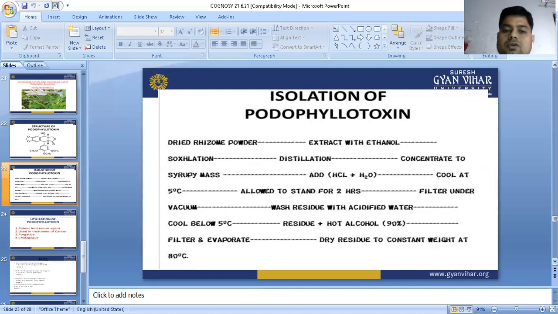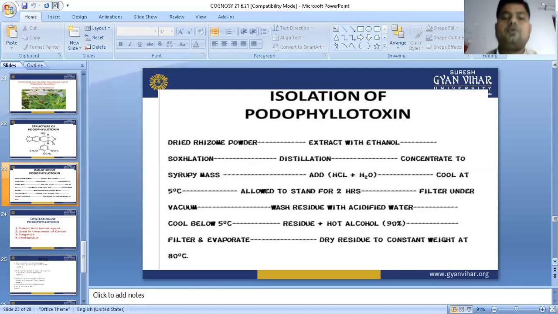Why? Because if there are some acidic impurities in the preparation, we are going to neutralize them, and cool below 5 degrees centigrade. The residue is available in the beaker. Then add hot alcohol, 90% alcohol, into the preparation, filter and evaporate the alcohol, and dry the residue to constant weight at 80 degrees centigrade.